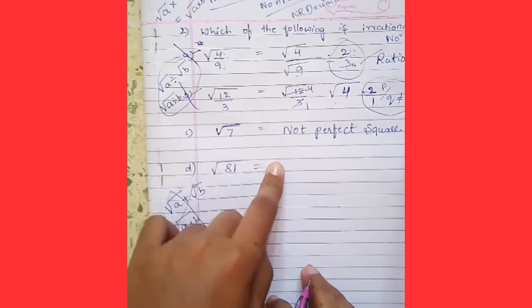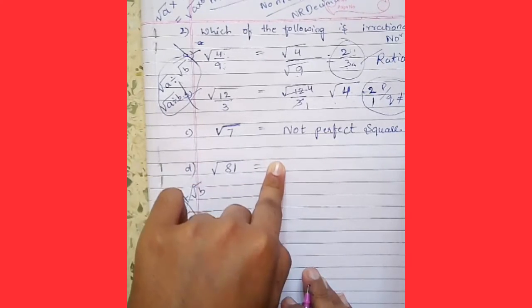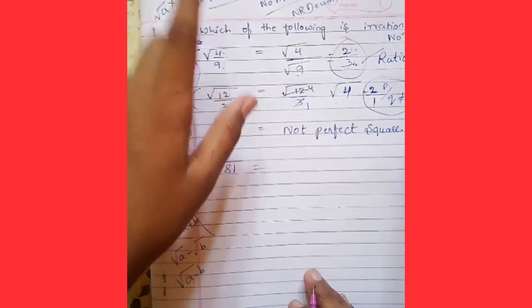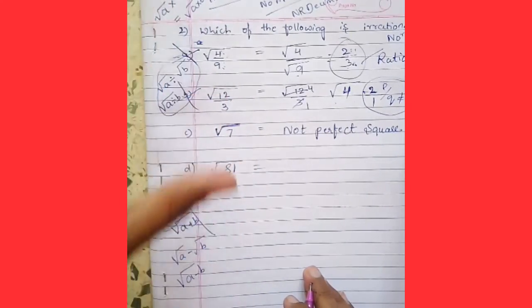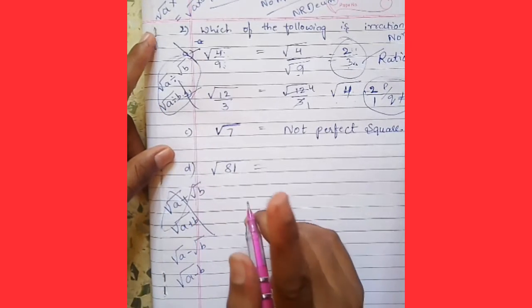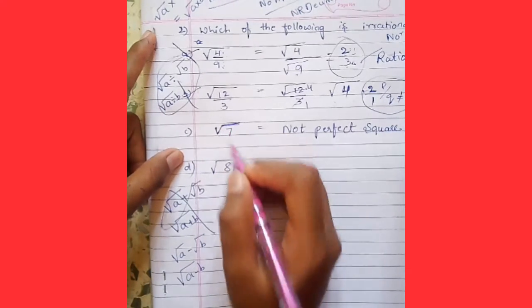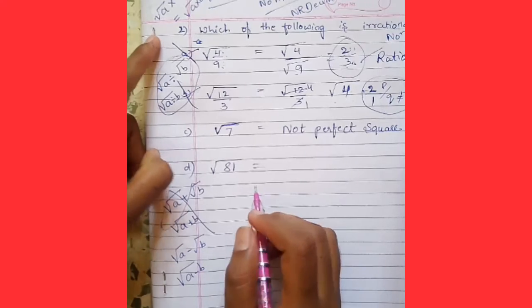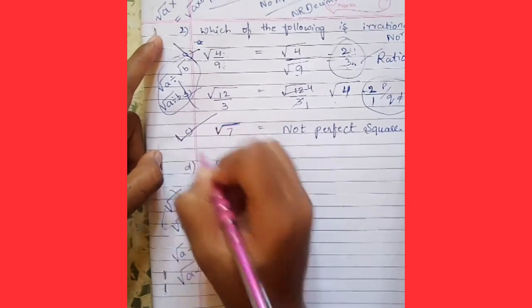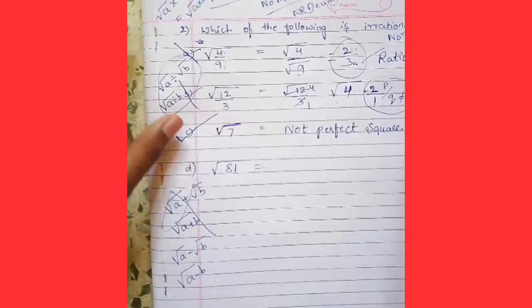So what are the properties of an irrational number? There should not be a perfect square of any number. That means that is an irrational number. So 7 has no perfect square. That's why this is the correct answer for the second question.